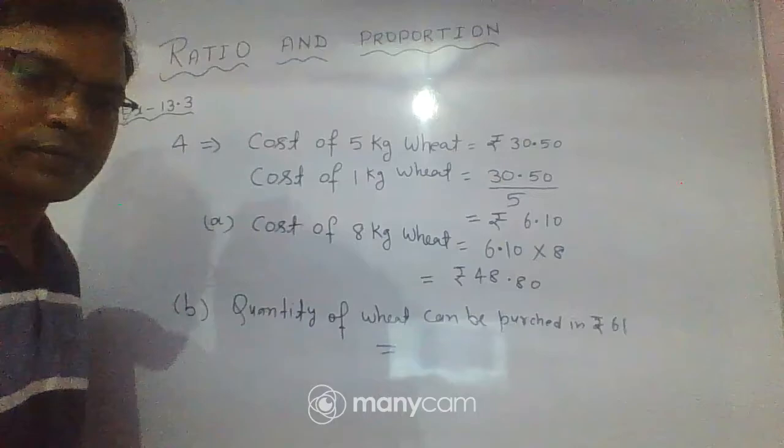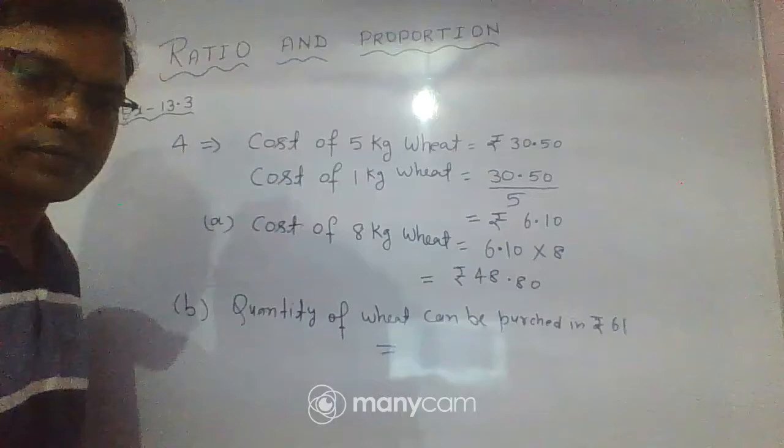So we obtain, if we divide it, 10 kg. Okay, 10 kg wheat he purchased in 61 rupees.